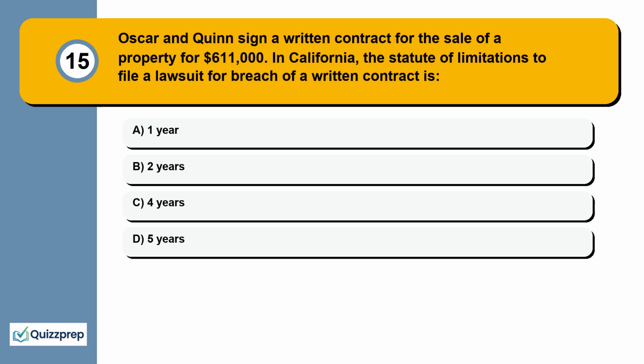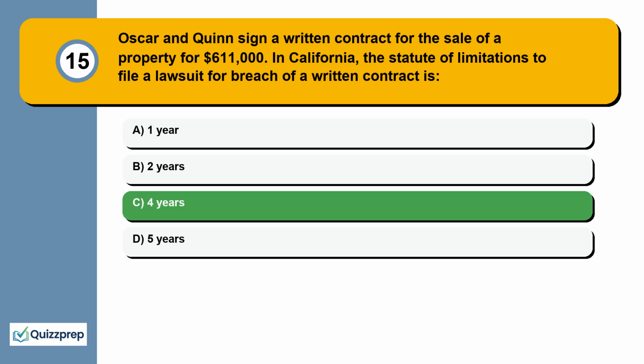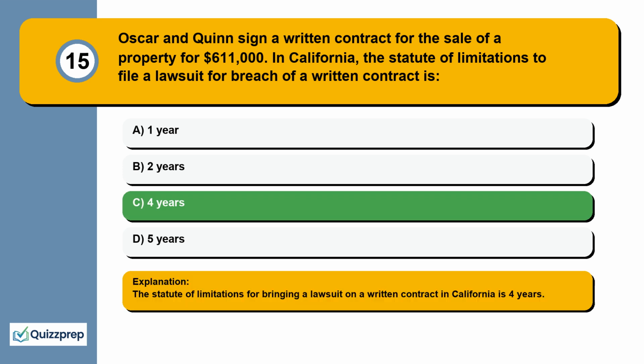Question 15. Oscar and Quinn sign a written contract for the sale of a property for $611,000. In California, the statute of limitations to file a lawsuit for breach of a written contract is 1 year, 2 years, 4 years, 5 years. The statute of limitations for bringing a lawsuit on a written contract in California is 4 years.